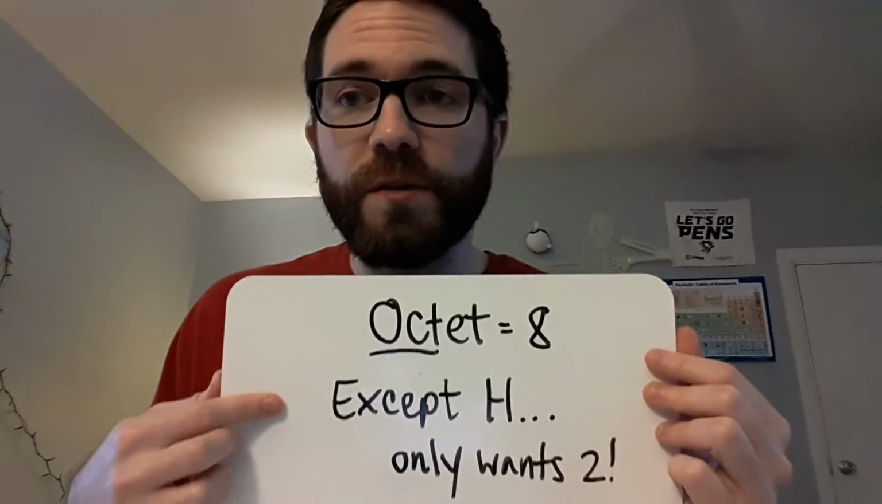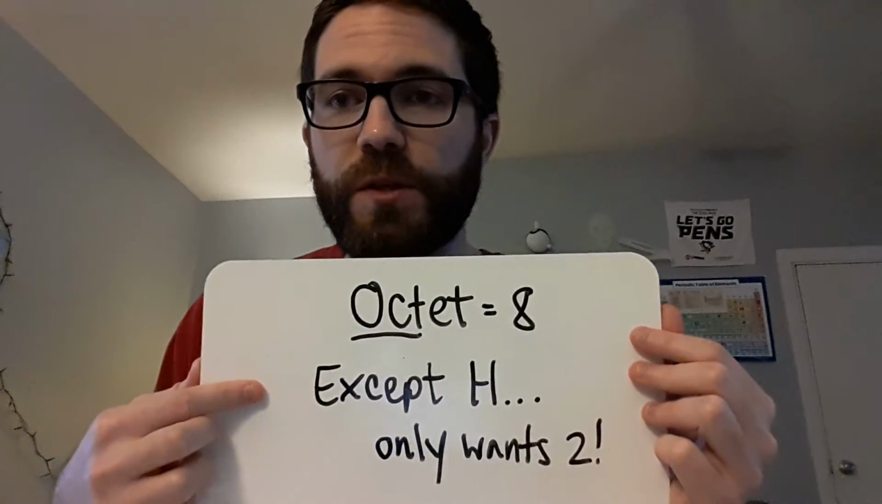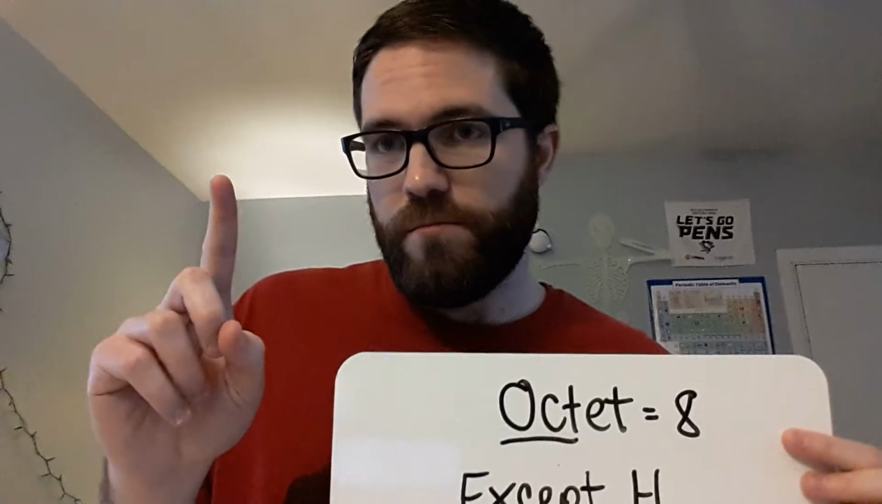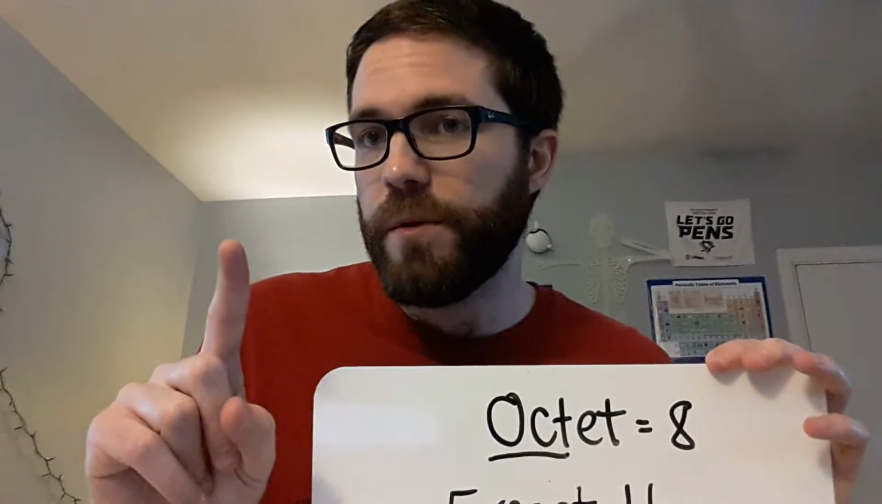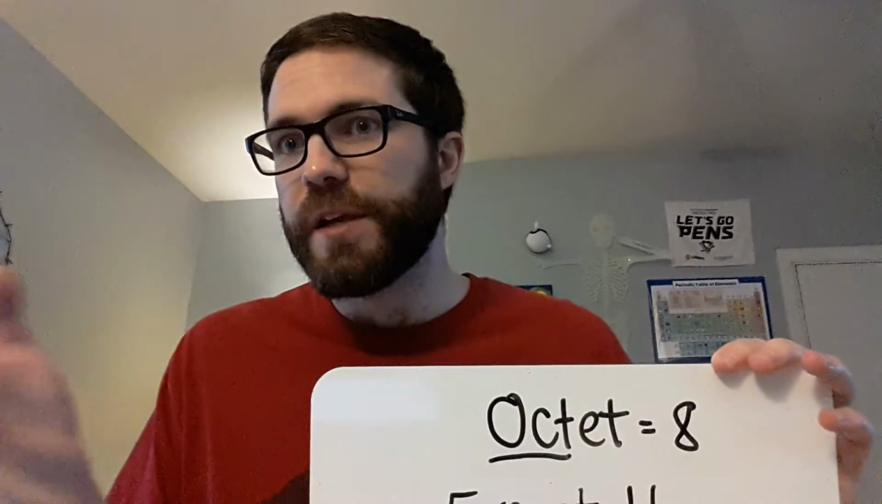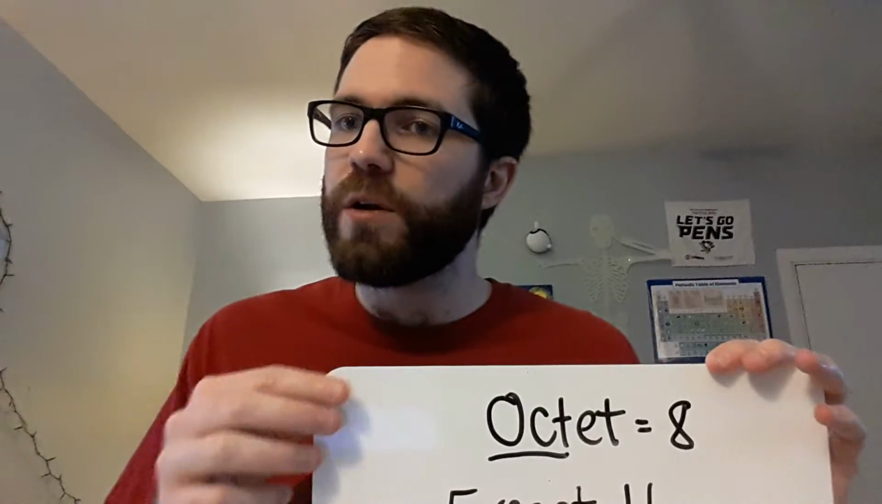Hydrogen only ever wants 2 electrons. It's perfectly happy with 2. It starts with 1, so it's only going to form 1 bond. It only forms 1 bond because it needs to get to 2. It only needs to share 1 more to get to 2 valence electrons. So hydrogen is the exception, but everything else in the world wants to get to 8.